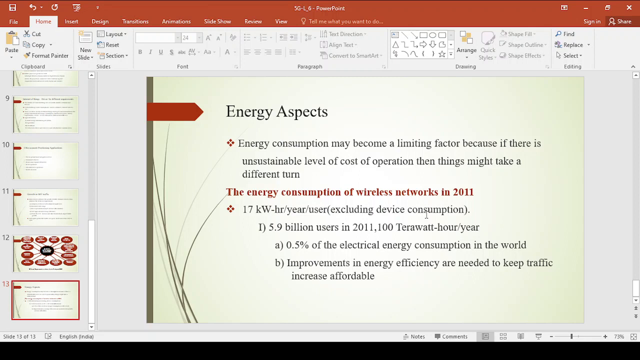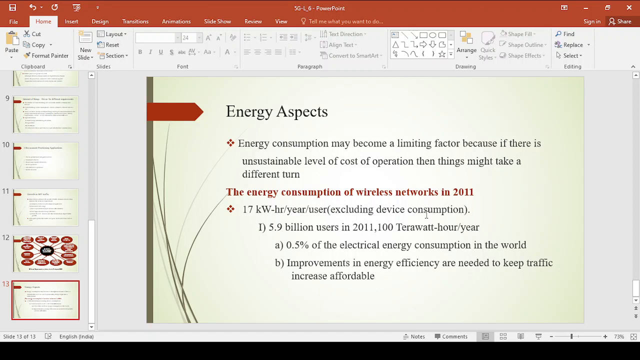This energy consumption will exceed this limit also, because here we have 5.9 billion mobile users in 2011. These mobile users will increase in 2012, and this will also increase in 2013. As the years keep increasing, the mobile users will increase, and the energy consumption will also increase, right? Now what we expect from the future generation is improvements in energy efficiency.